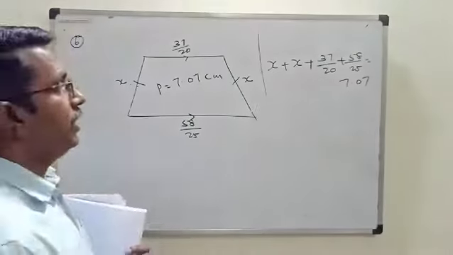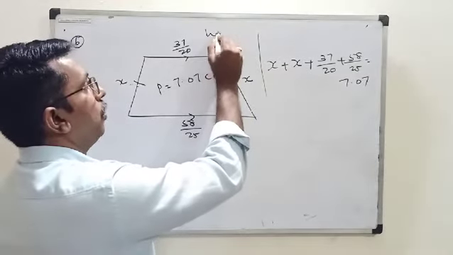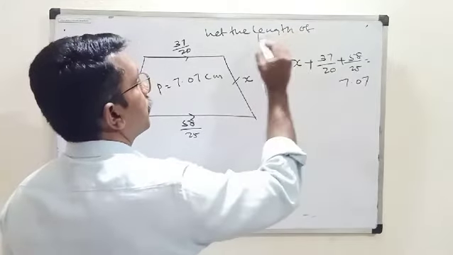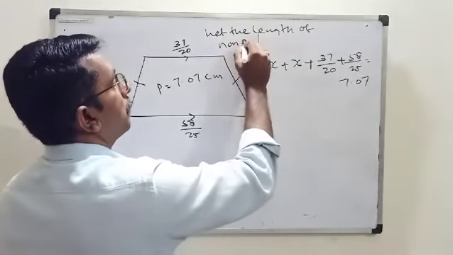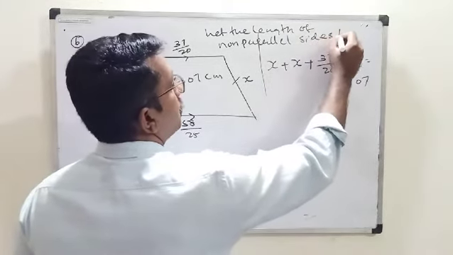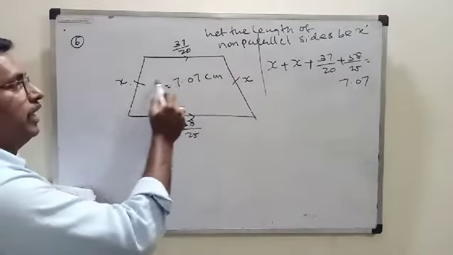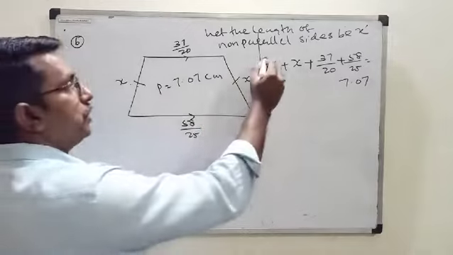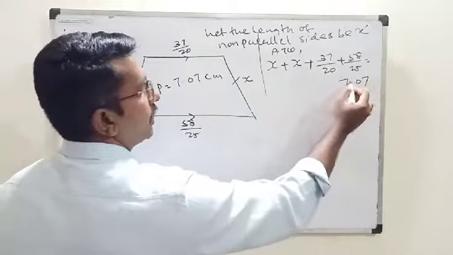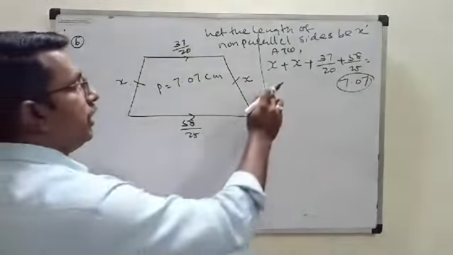What is x? We have to assume, okay, let the length of non-parallel sides be x. That you have to assume. You should write the answer. Let the length of non-parallel sides be x, and according to the question, the sum of all four sides is equal to 7.07.